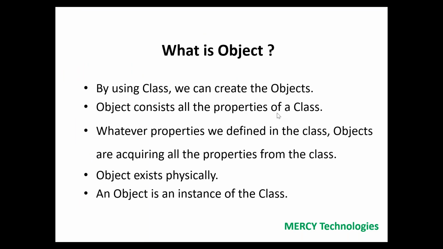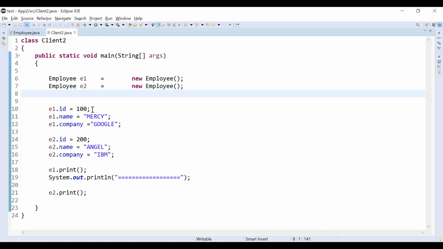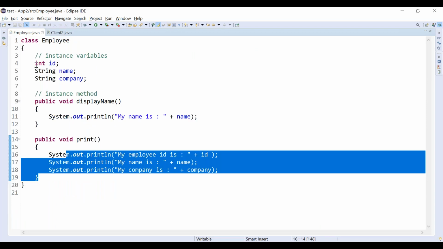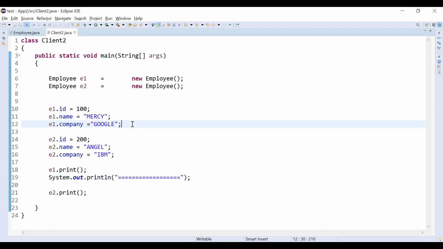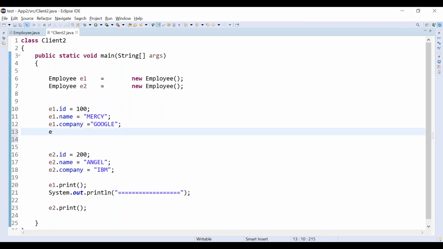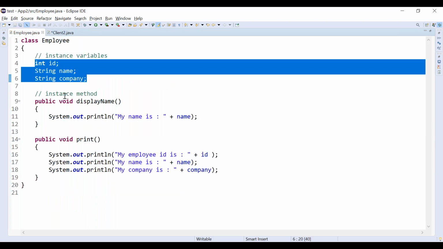An object consists of all the properties. Listen carefully. Suppose the class has only 3 properties: ID, name and company. In the object, I cannot add one more property such as salary. Not possible, because it is not there in the blueprint. You will get a compile time error because an object will contain only the data which is defined in the class.